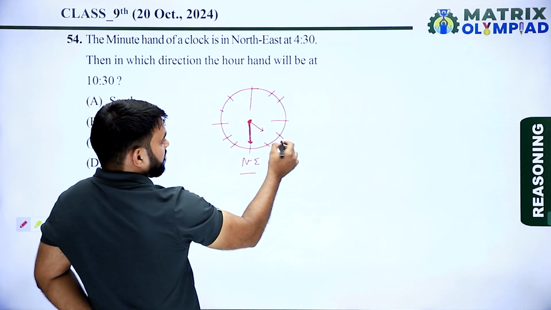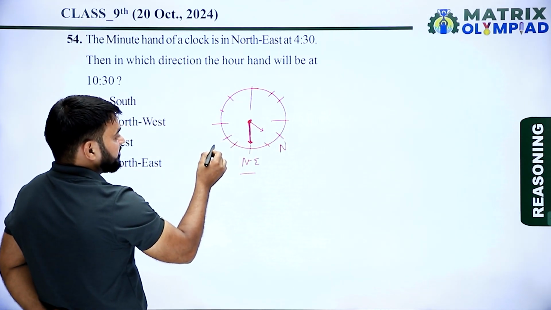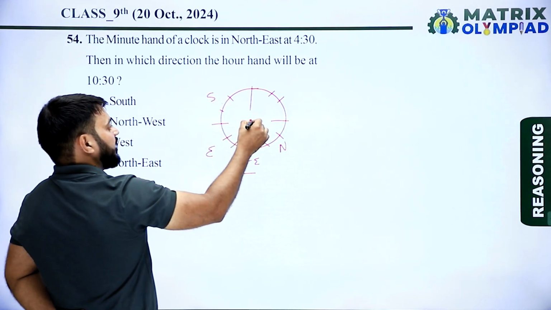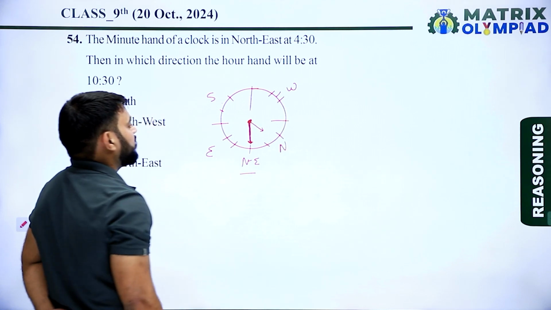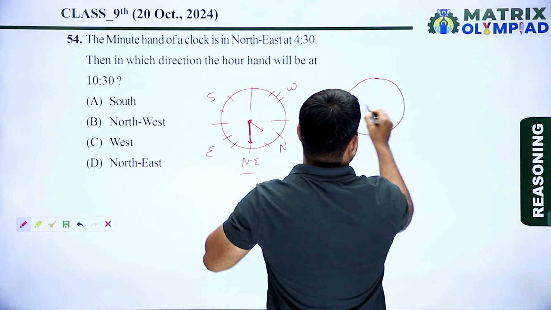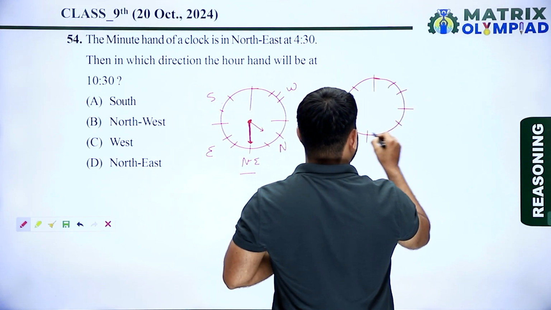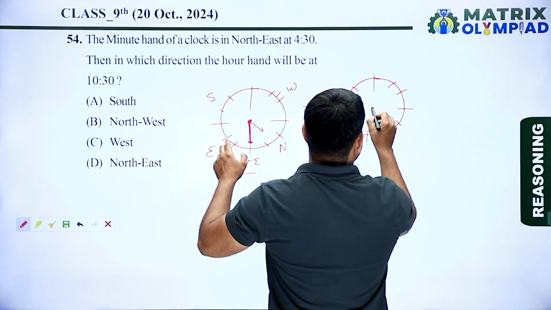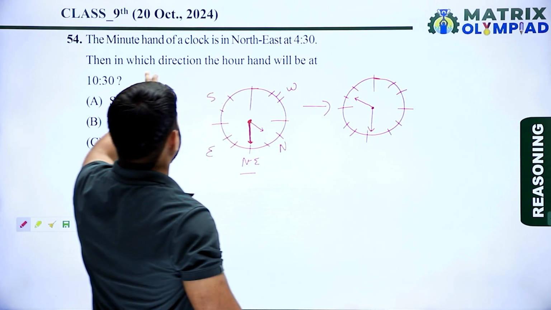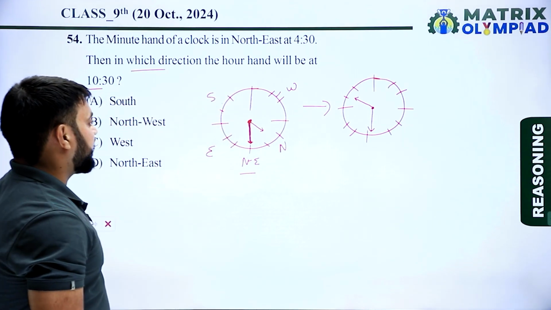So this is north, this is east, this is south, and this is west. Now according to the question, at 10:30, which direction will the hour hand be?